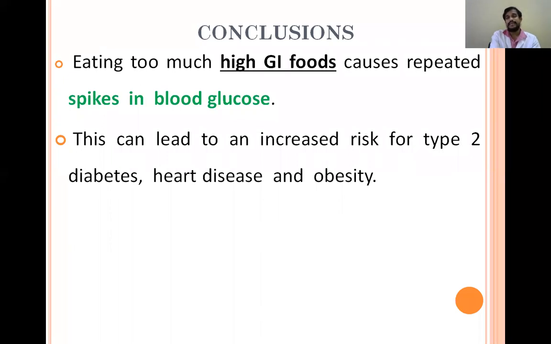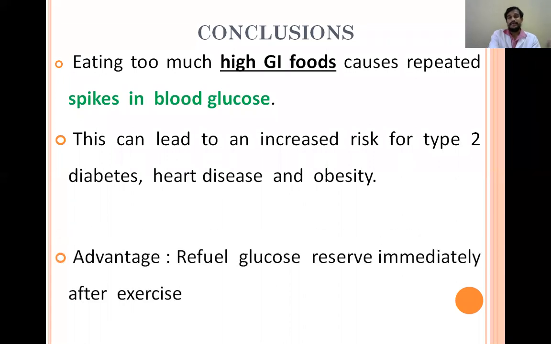The only advantage of high glycemic index food is that it refuels the glucose reserve immediately after exercise. That is a very minor advantage. It will refuel the glucose levels in the blood immediately, maintaining the glucose reserve after severe exercise.